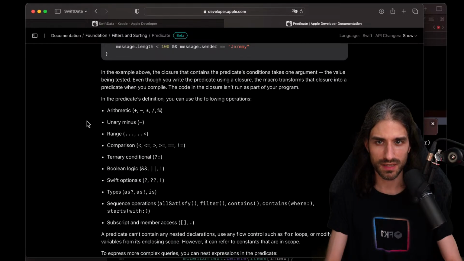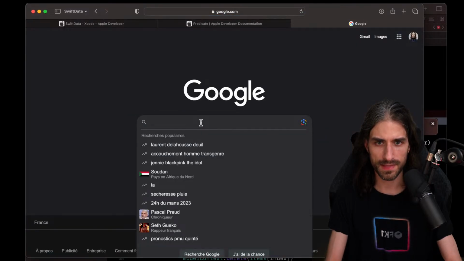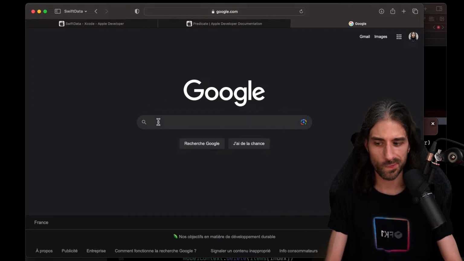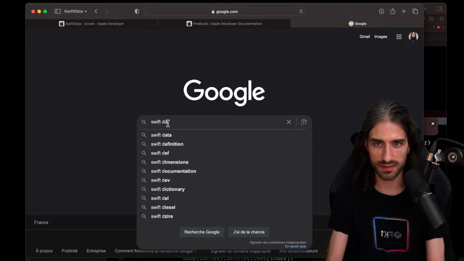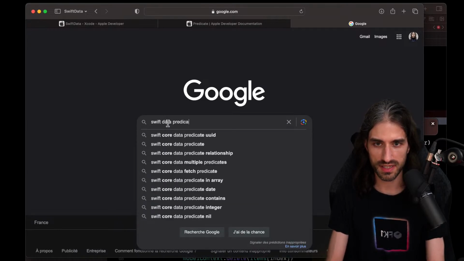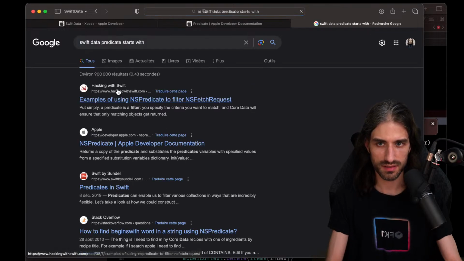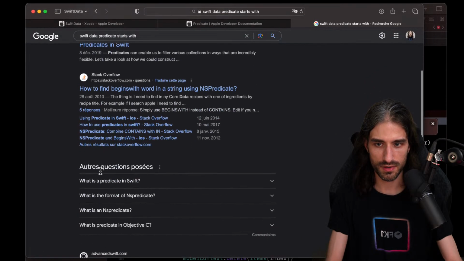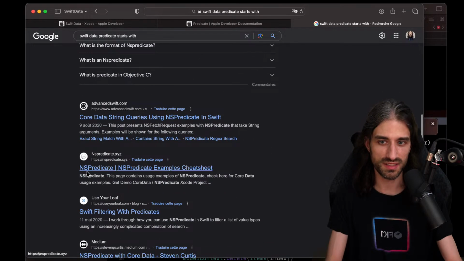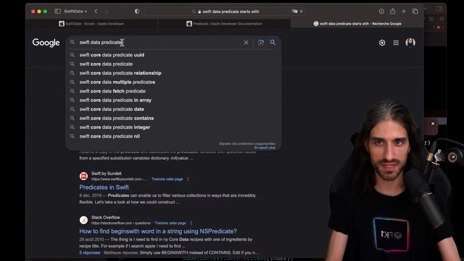Something that does work. Let me see. I'm gonna go on Google and do, I want to write Swift Data predicate and maybe starts with. Let's see. So nothing. I mean, it's expected to not find articles yet. I'm just going to look for predicate.